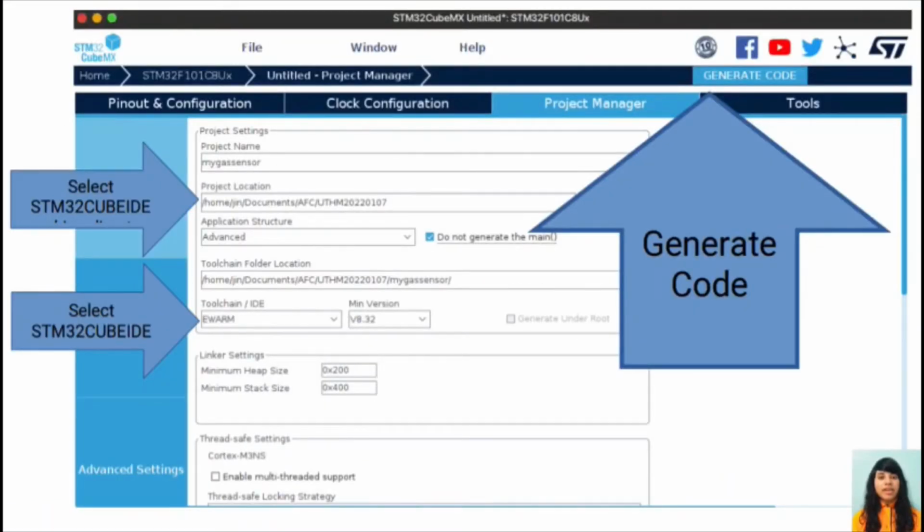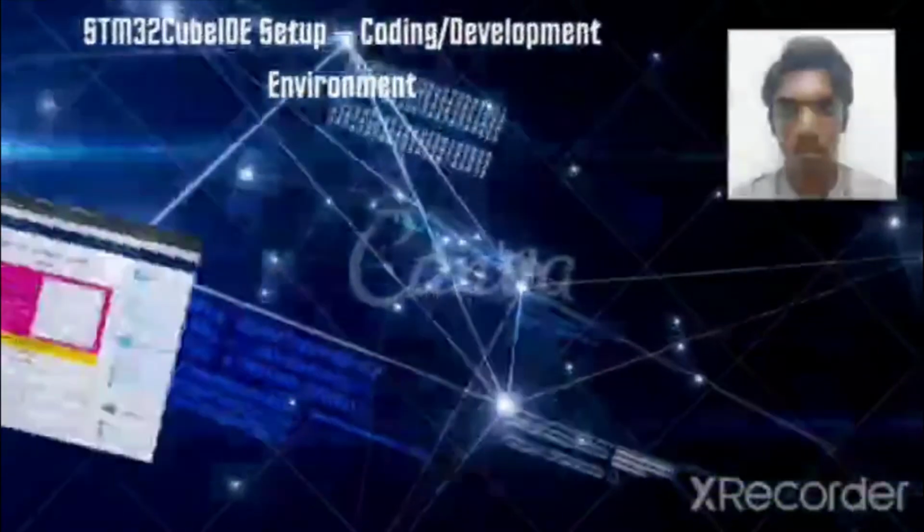After the setup is done, STM32CubeMX will download a bunch of libraries that are required by the specific microcontroller that we are using.